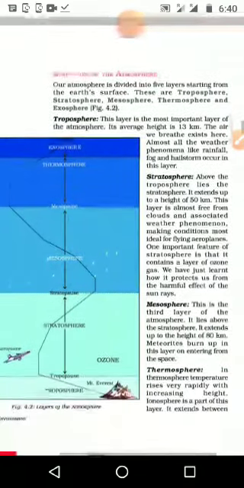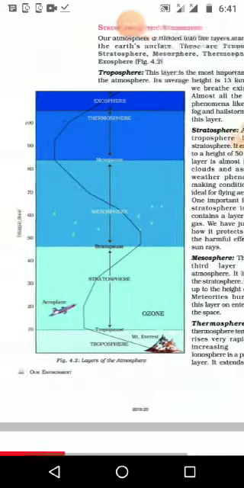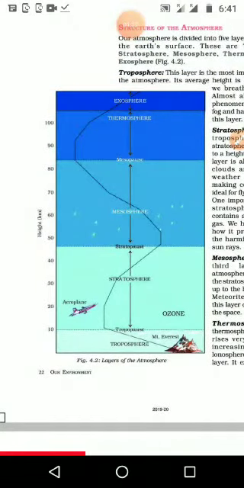When we are studying the structure, we can see the picture, where the different levels are given and what we get at each level. Our first one is the troposphere. The next one is the stratosphere. In the stratosphere, that area we use for flights, aeroplane and helicopter flying.